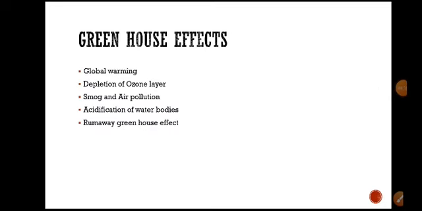The next one is the depletion of the ozone layer. The ozone layer protects the earth from very harmful ultraviolet radiation. But due to the greenhouse gases, the thickness of the ozone layer decreases. This allows ultraviolet radiation to enter the environment. It is very harmful for living things on the earth.